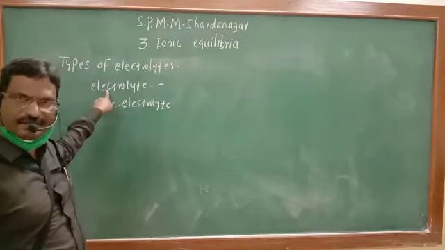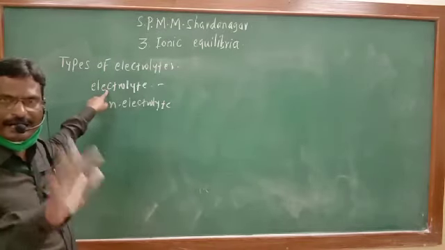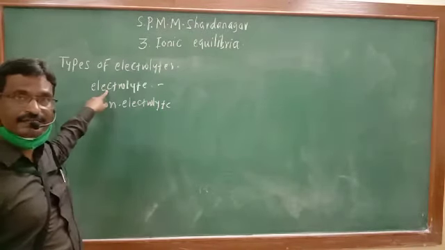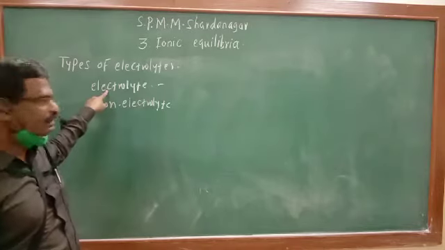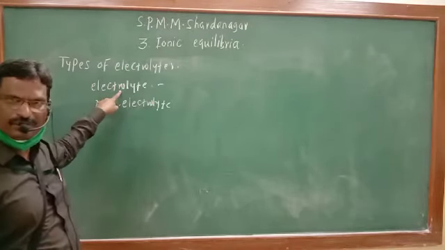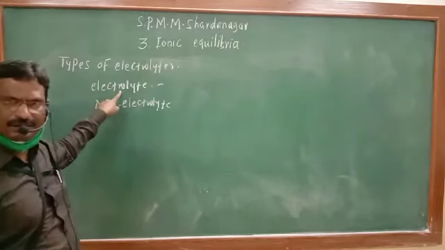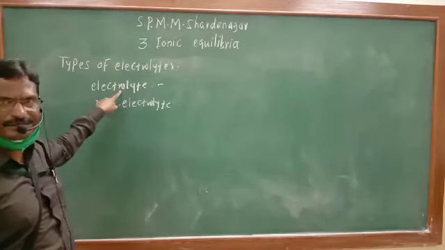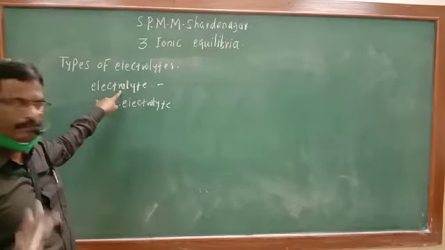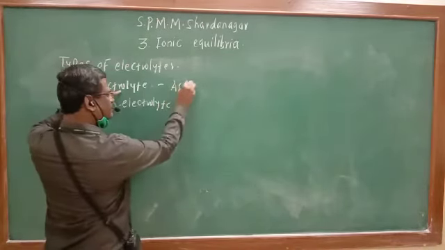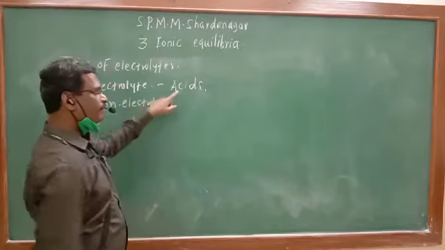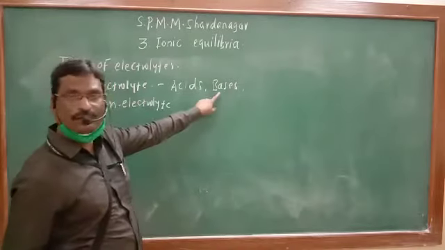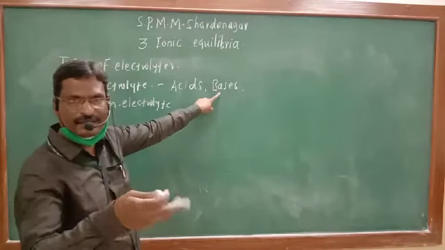Electrolyte is the substance which, whenever added to the water, undergoes dissociation producing ions. For example, acids added to water undergo dissociation producing ions, so they are electrolytes. Bases, whenever added to water, also undergo dissociation producing ions.